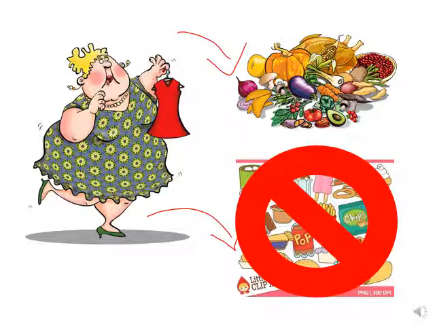So first of all, you have to know that we have to eat healthy food, and junk food you have to eat in a small amount, once a week, once a month. It's okay, but we have to eat healthy food including fruits, vegetables, meat, chicken, fish, and others. So you have to avoid as much as you can eating junk food.